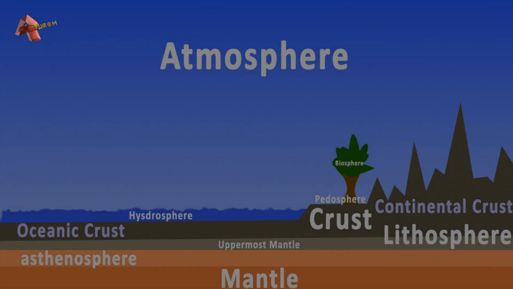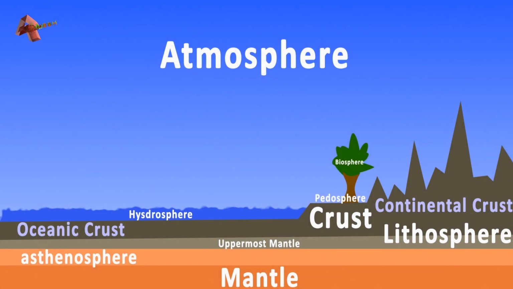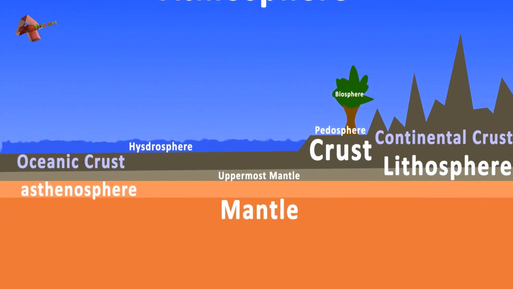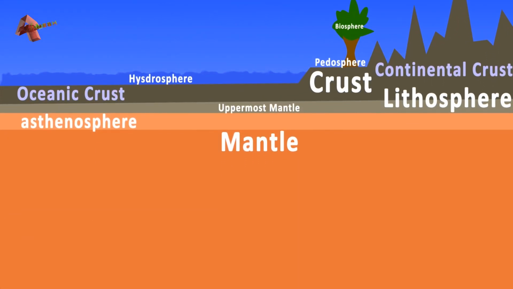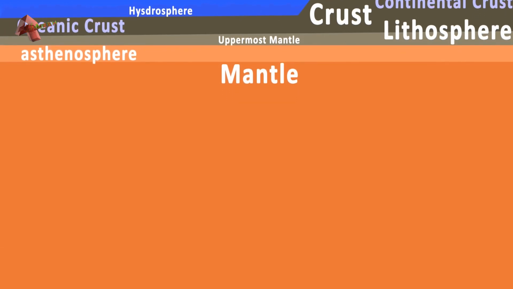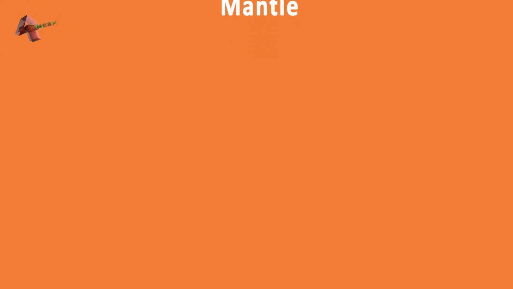The mantle is the largest layer, comprising 84% of the total volume of the Earth. It consists of silicate rocks that settle in between the crust and the outer core. It has a thickness of about 2900 km. The mantle is divided into upper and lower mantle, separated by a transition zone.